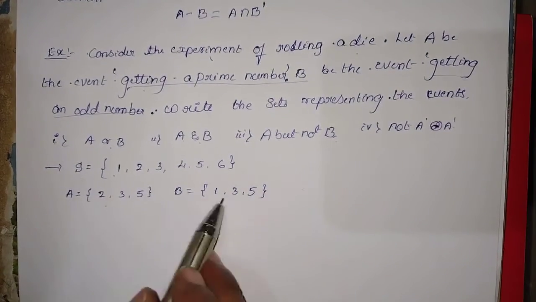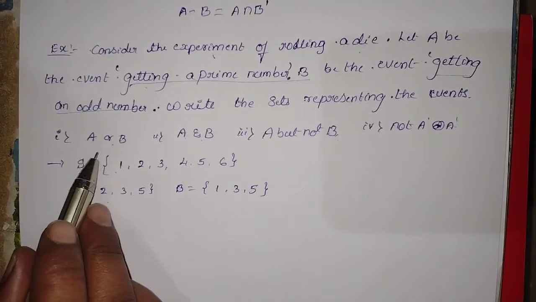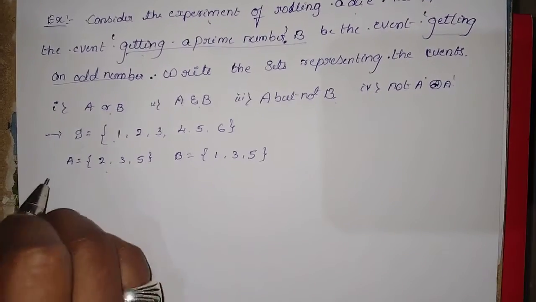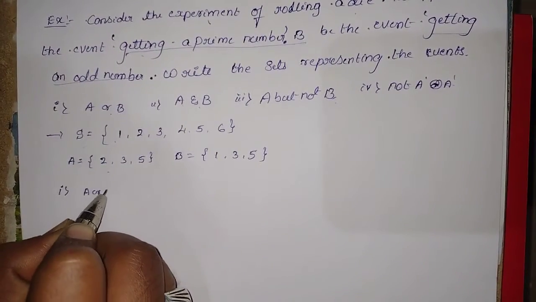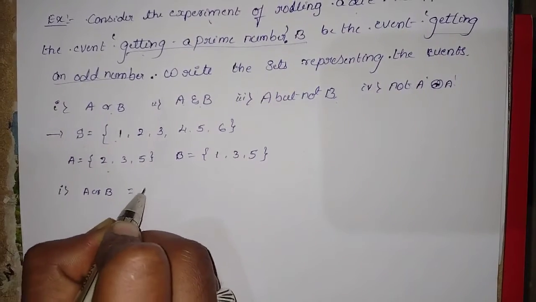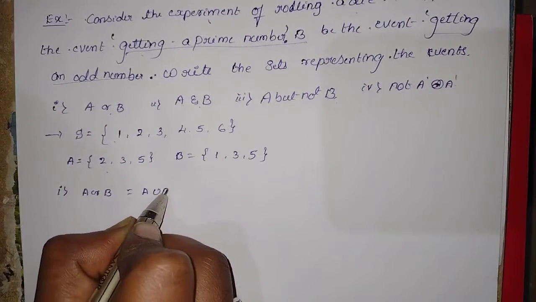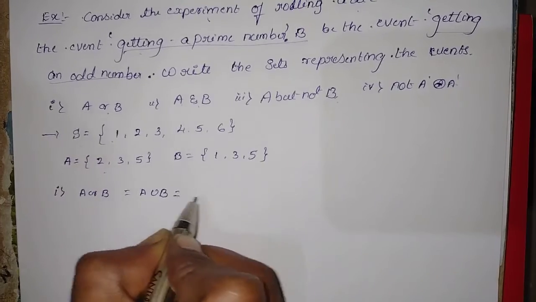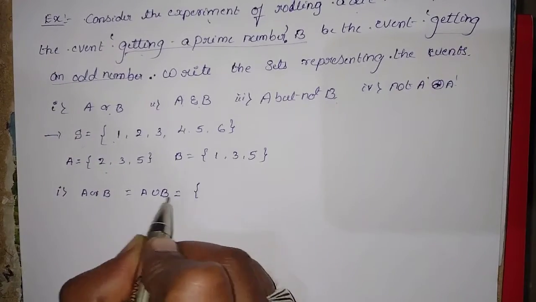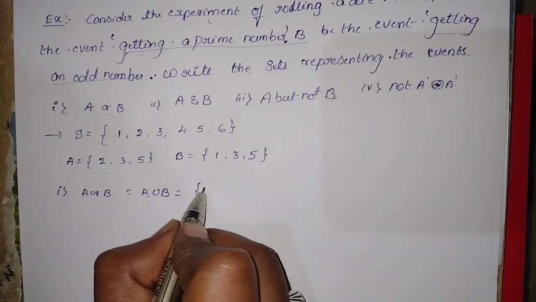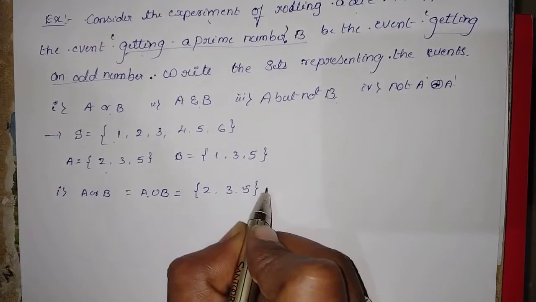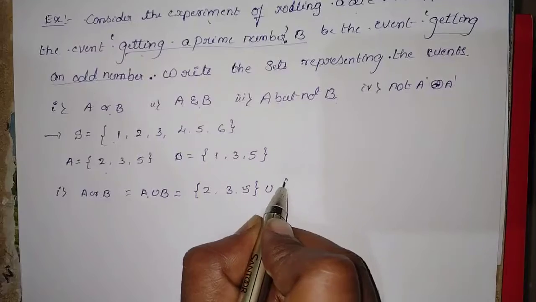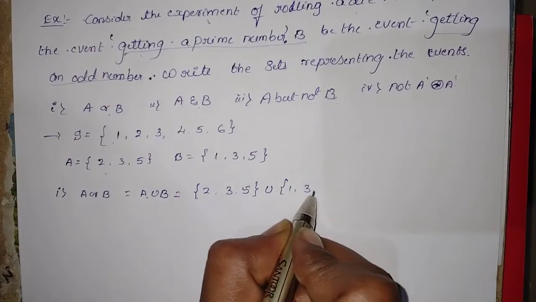Clear? From these two sets we should find A or B. A or B can be written as A union B. I already explained the definition. Write the set A first: 2, 3 and 5. Union set B: 1, 3 and 5.